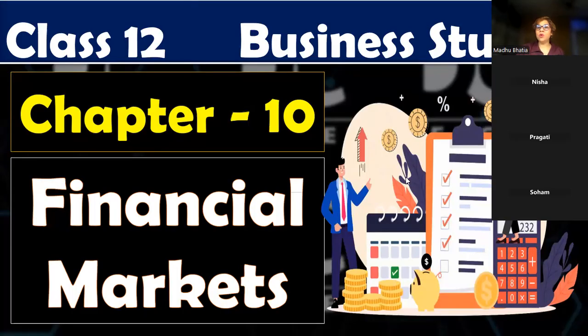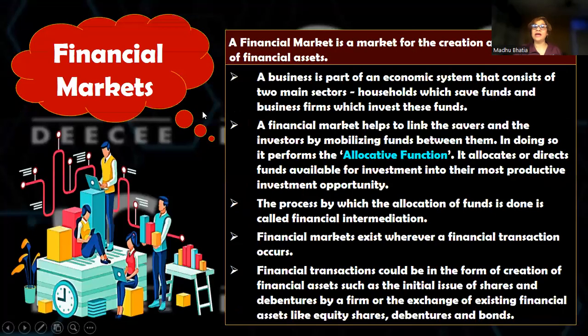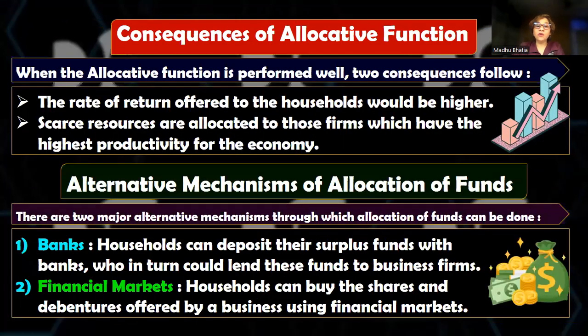So it helps in mobilization and channelization of funds from the units which have surplus funds, that is the households, and the units which are in deficit of funds, that is the companies. So the financial markets make the flow of funds possible from the surplus units, that is the households, to the deficit units, right? So you can see here what are the two things that it does. It performs the allocative function. So one is channelization and mobilization.